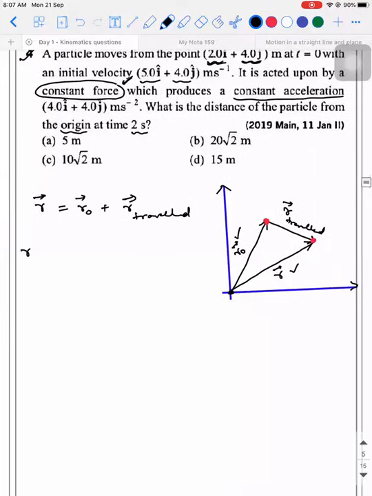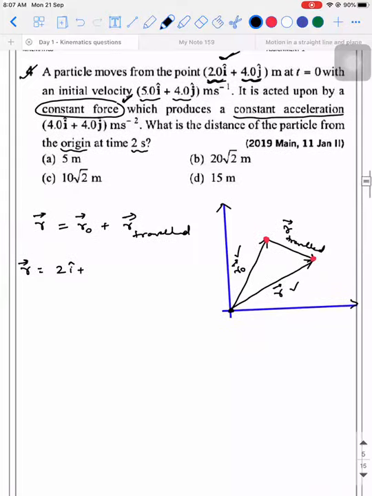Right. So R vector will be equal to, what is R naught vector, guys? 2i cap plus 4j cap, plus, what is the distance traveled by the particle? The displacement of the particle is ut plus half at square. So u is how much?